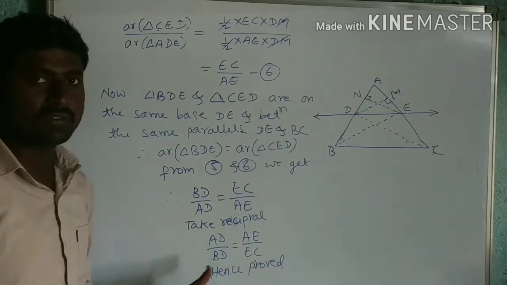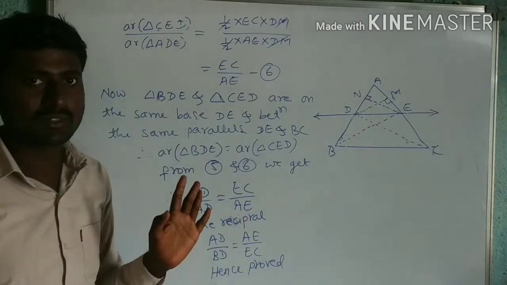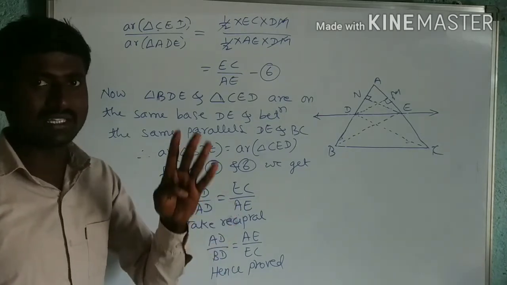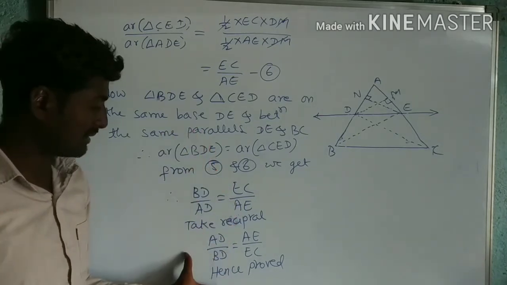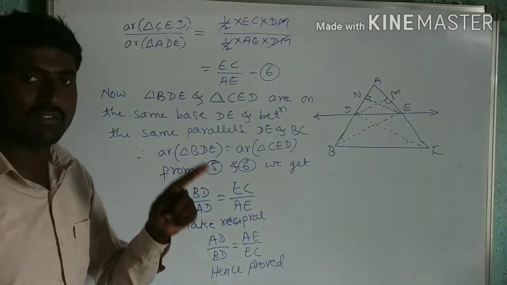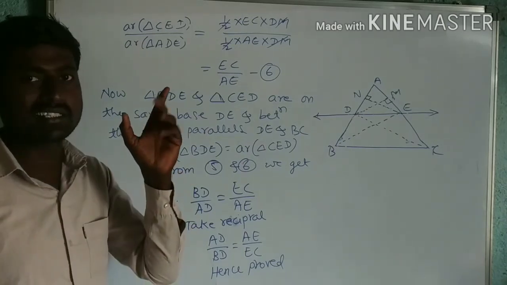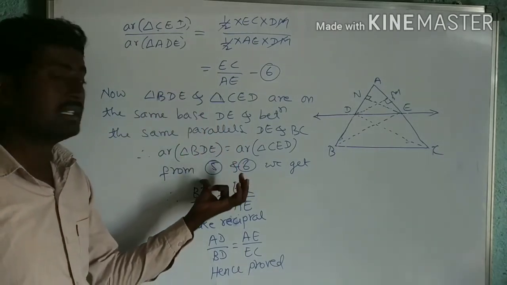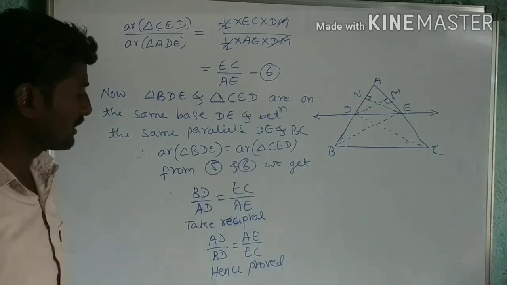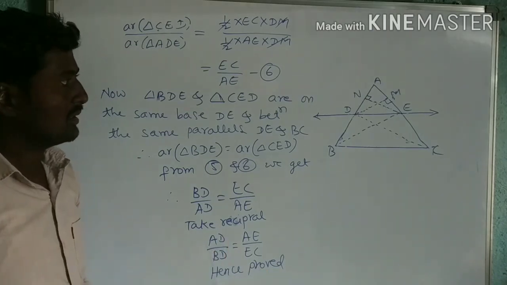This is very important for 4 marks. We may expect a 5 mark question also. This or the Pythagoras theorem are usually asked the maximum number of times. They ask for 4 marks, but there is a possibility of asking for 5 marks also. There is one question for 5 marks. They may ask the Pythagoras theorem or this theorem. So this is very important. This is the basic proportionality theorem, or Thales theorem.